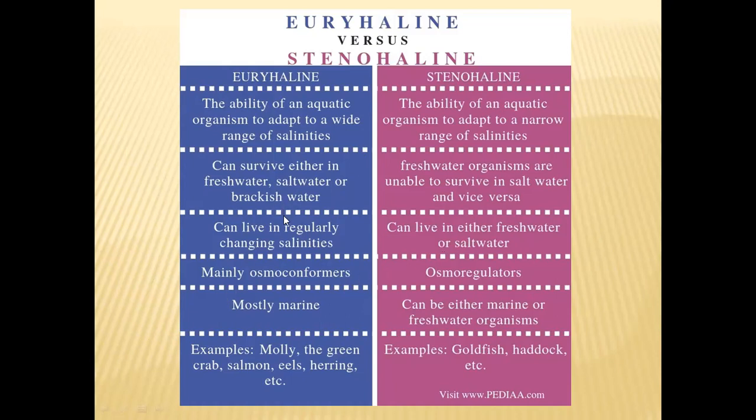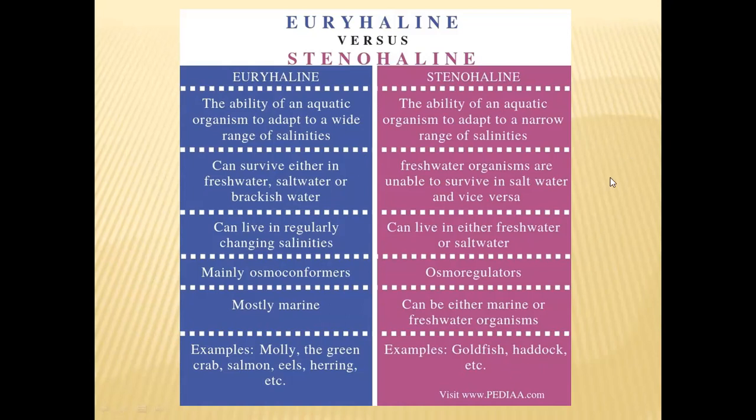And these euryhaline organisms are called osmoconformers, and stenohaline organisms are called osmoregulators. Euryhaline organisms will be living mostly in marine habitats, and stenohaline organisms will live either in marine habitats or freshwater habitats. Some examples are also there for these two categories. Molly, the green crab, salmon, eels, and herring fishes are examples for euryhaline organisms, and for stenohaline organisms, goldfish and so on are examples.